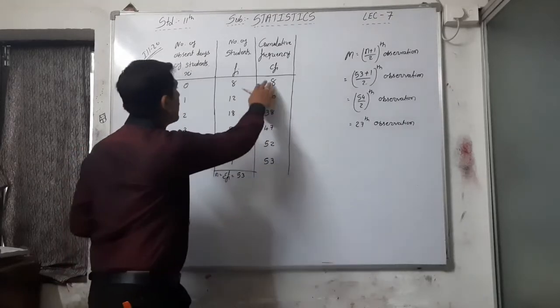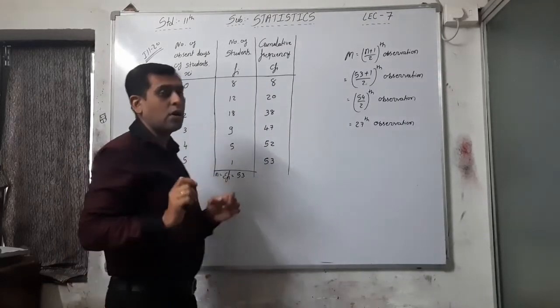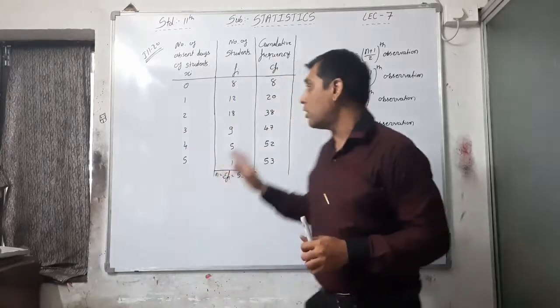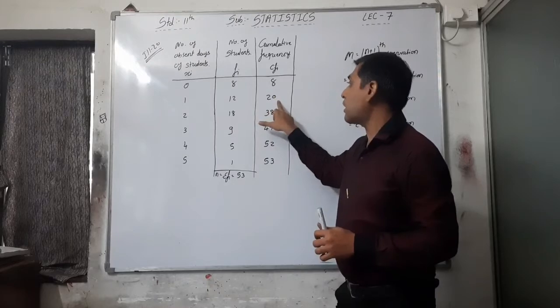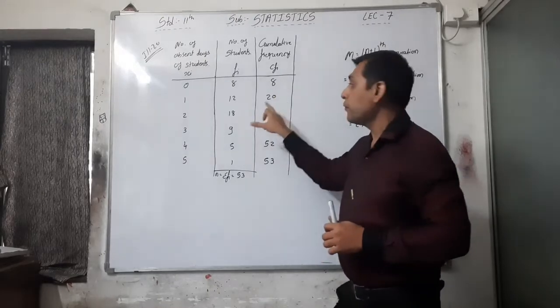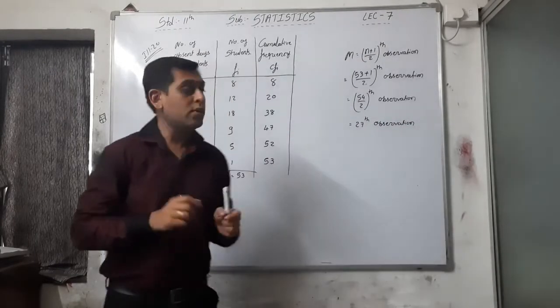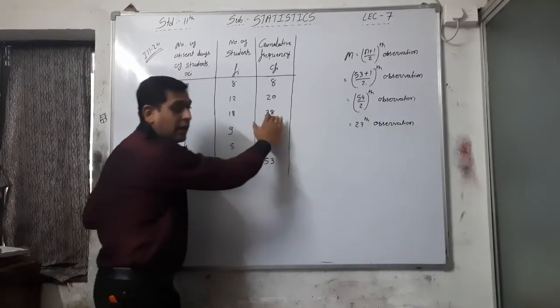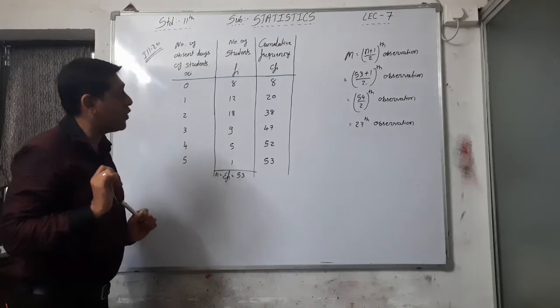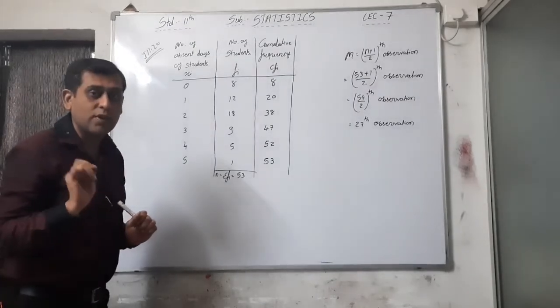See here, 0 comes under 0 to 8. Then 1 comes under 9 to 20. Then observation 2 comes under 21 to 38. And here we want the 27th observation.